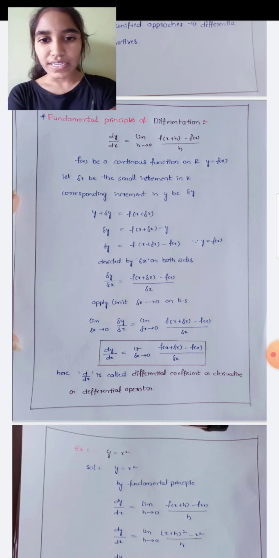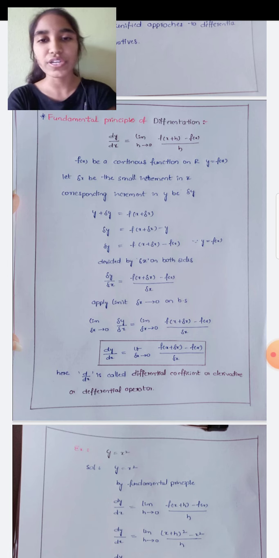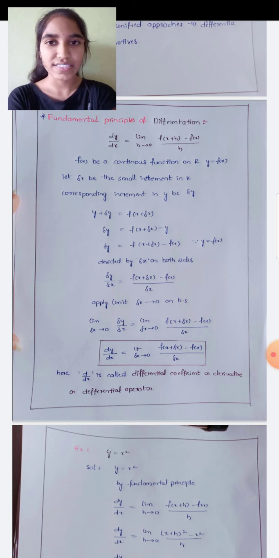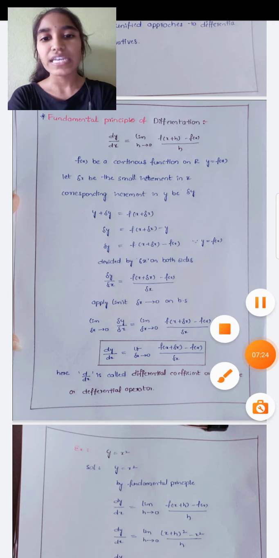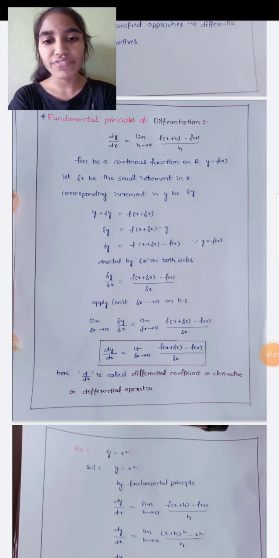So by applying the limit delta x tends to 0 on both sides, it will become limit delta x tends to 0 of delta y by delta x is equal to limit delta x tends to 0 of f of x plus delta x minus f of x by delta x, right? What we are saying means delta y is change in y by change in x. We can take it as dy by dx now. So here, limit delta x tends to 0 of delta y by delta x is taken as dy by dx, which is limit delta x tends to 0 of f of x plus delta x minus f of x by delta x.